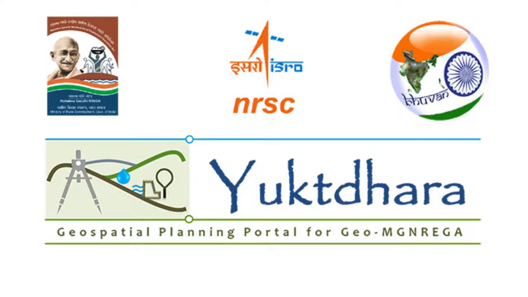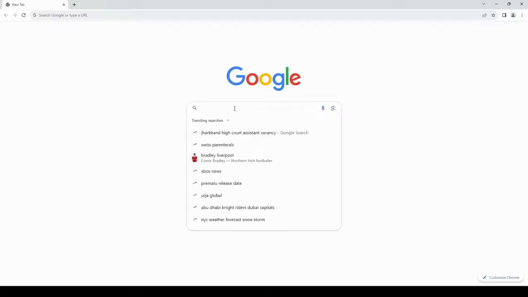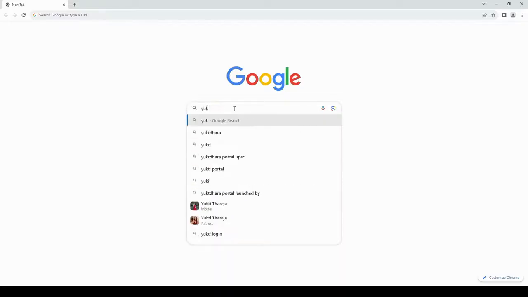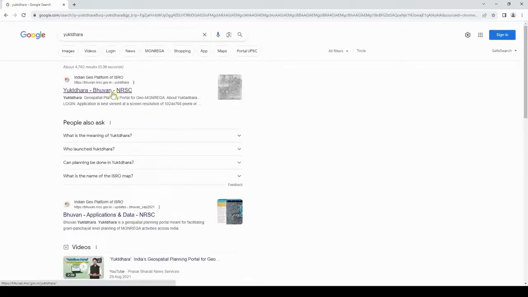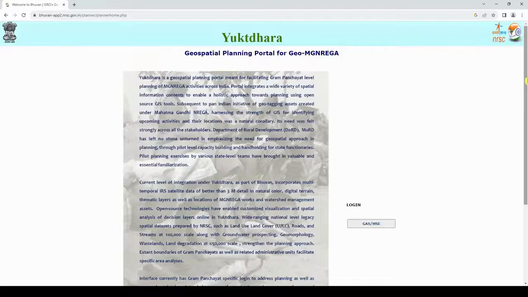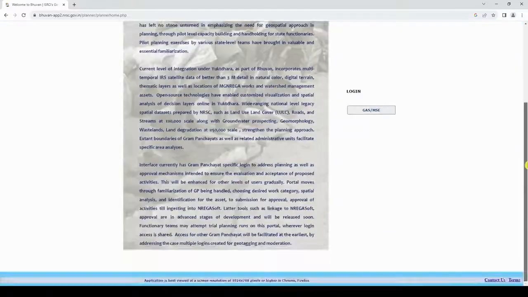Yuktdhara, a revolutionary geospatial technology platform developed by the Indian Space Research Organisation in collaboration with the Ministry of Rural Development. Yuktdhara is a geospatial planning portal meant for facilitating Gram Panchayat level planning of MGNREGA activities across India. One of the key features of Yuktdhara is its ability to identify potential areas for MGNREGA projects based on satellite